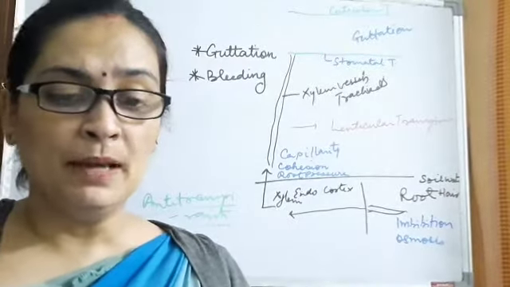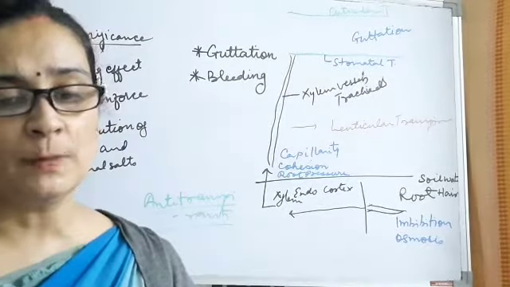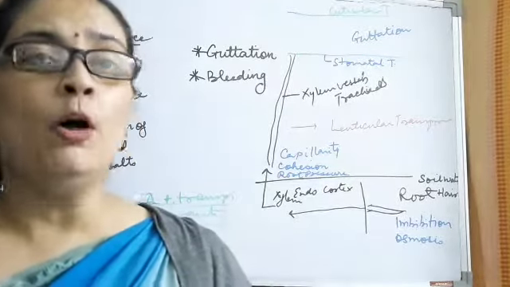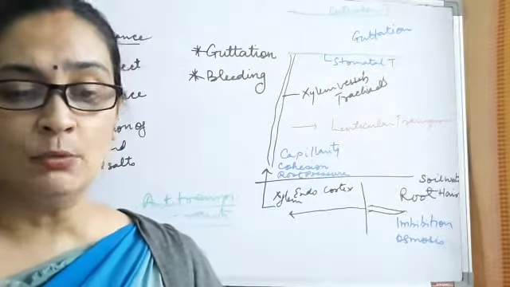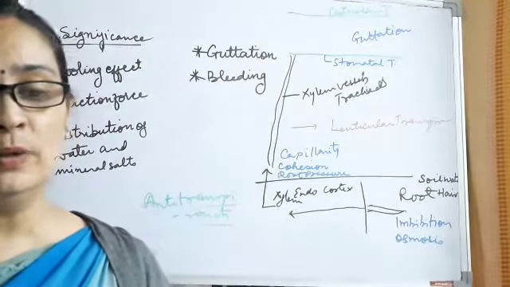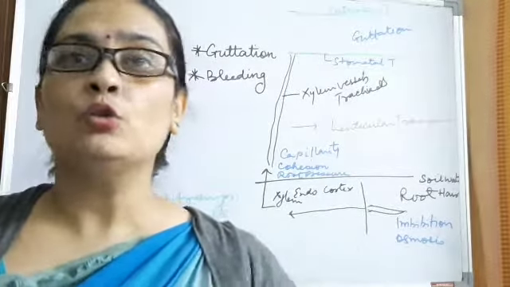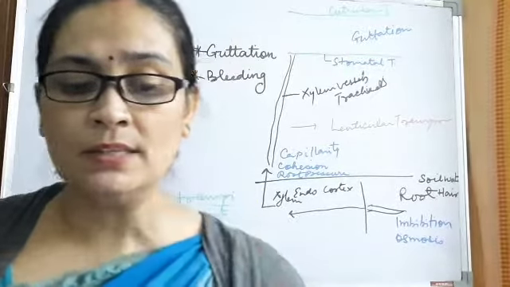Some plants may lose water or other fluids along with dissolved substances directly in the liquid form, not as water vapor. So this is basically exudation. Exudation means the fluid present in the plant coming out. This fluid can come out in two ways: one is guttation, the other is bleeding.